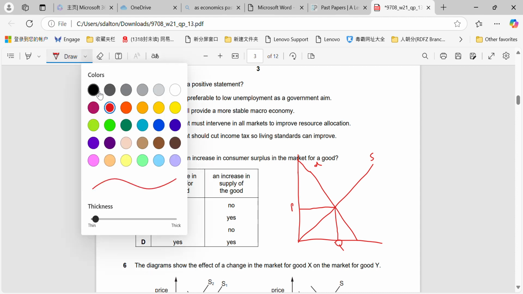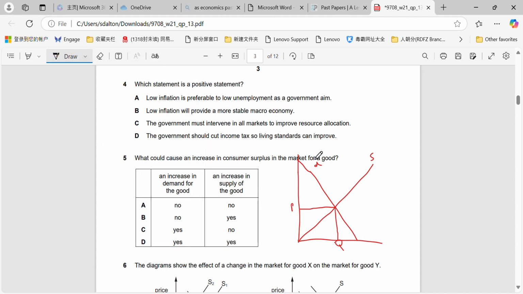Now what happens, or when consumer surplus increases, is if the demand shifts to the right, because as you can see, the total area of the consumer surplus, which is the black outline now, would actually be higher.